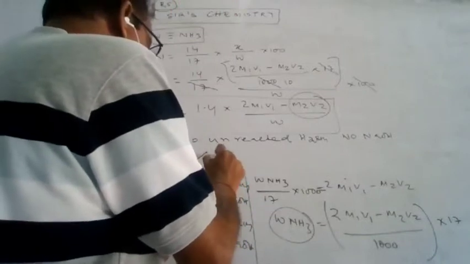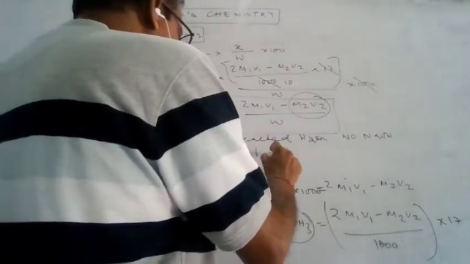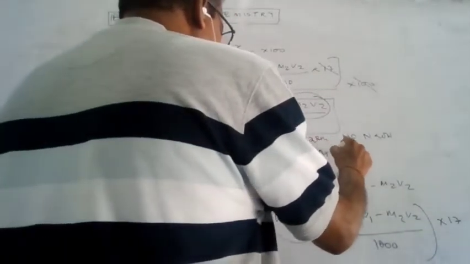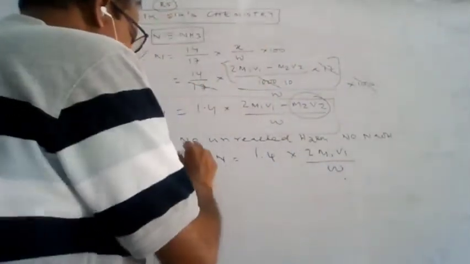Then the percentage of nitrogen will be very easy: 1.4 into 2 into M1 V1 by W. So we have come to the conclusion of how easy the formula becomes here.